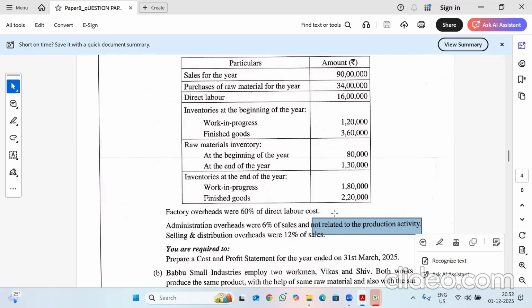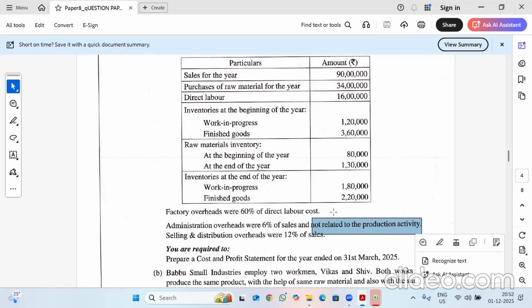Even though my final answer is the same, because there are no calculations in this, I'm not going to calculate any opening or closing finished goods at that stage. But this step will make my answer look different. Even though my final answer is the same, my stepwise answer will be different. So please note that point.